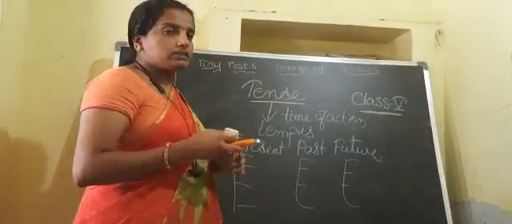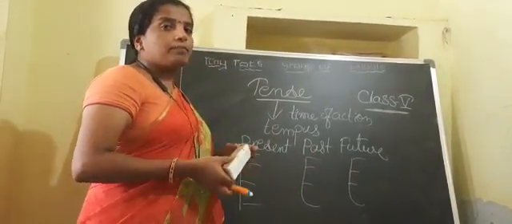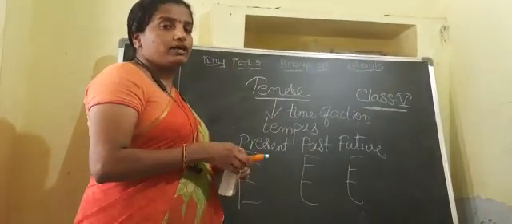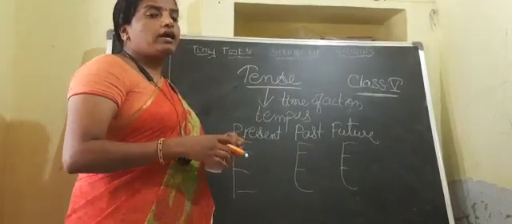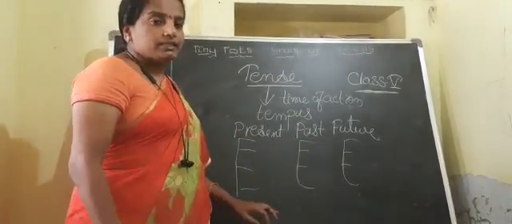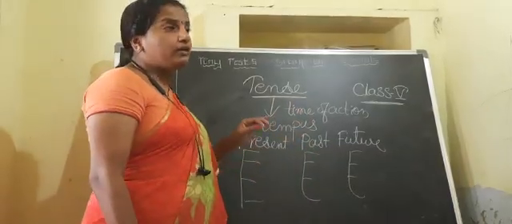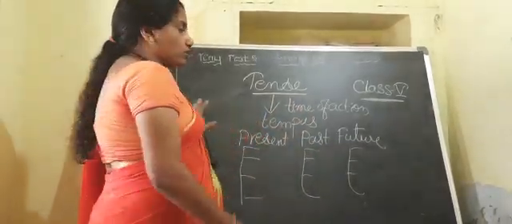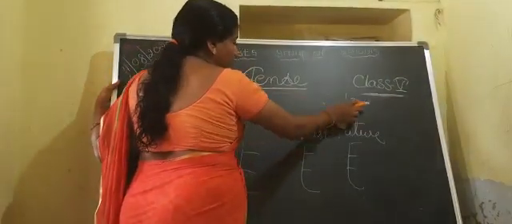Simple present, simple past, simple future. Present continuous, past continuous, future continuous. Present perfect, past perfect, and future perfect. Present perfect continuous, past perfect continuous, and future perfect continuous. We have learned the names of all the 12 types of tenses.